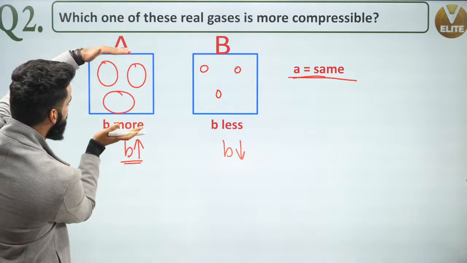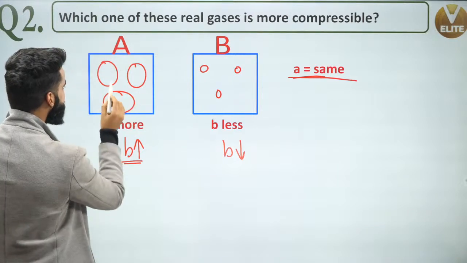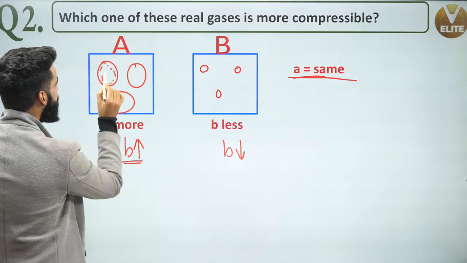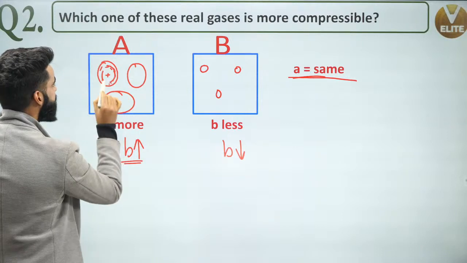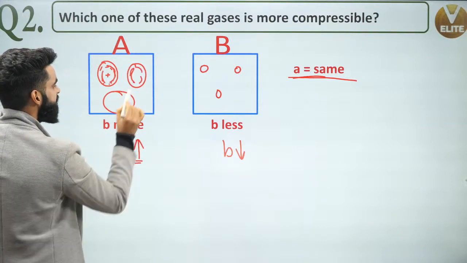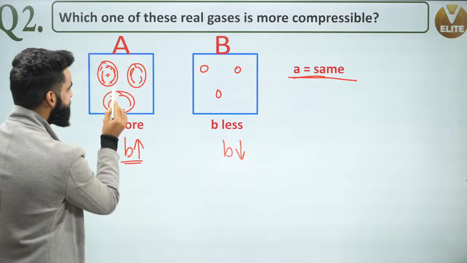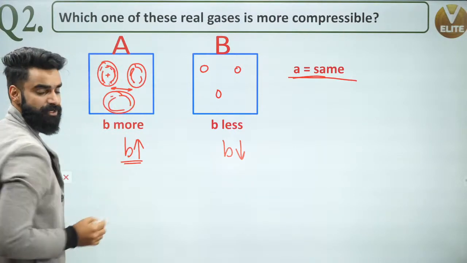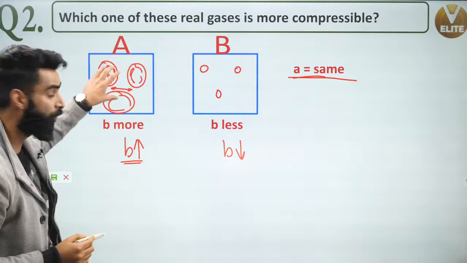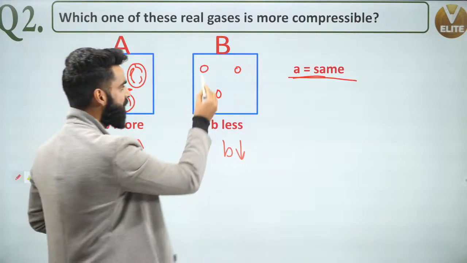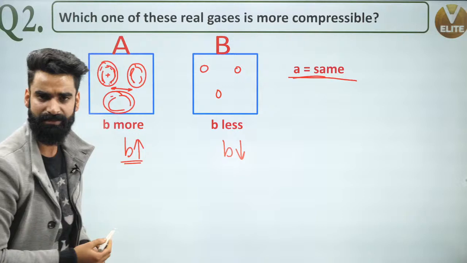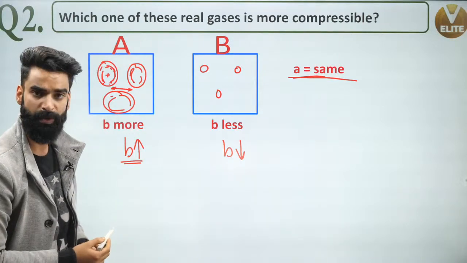When I start to compress it, can I say this is the electron cloud of this molecule, and this is the electron cloud of this molecule? When I try to compress it, can I say there would be repulsions between these electron clouds? Can I say there would be more repulsions between these electron clouds compared to these? Very simple.